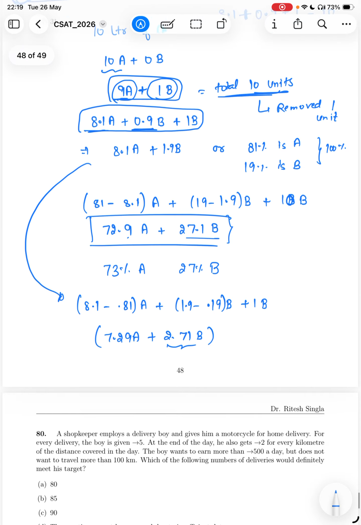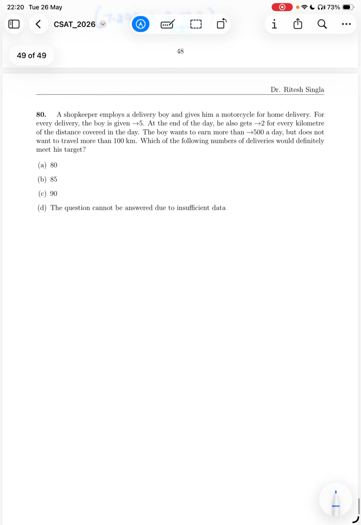Okay. Now let us move to the last question which was asked in this year's CSAT. A shopkeeper employs a delivery boy and gives him a motorcycle for home delivery. For every delivery, the boy is given 5 rupees. So if he is making x deliveries, he will earn 5x rupees. Okay. He also gets 2 rupees for every kilometer of the distance covered in the day. So if he covers y kilometers, then he will be given 2y rupees also. For every kilometer he is paid 2 rupees.